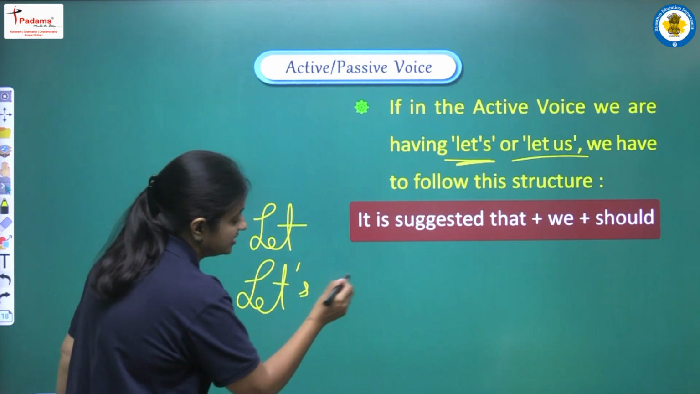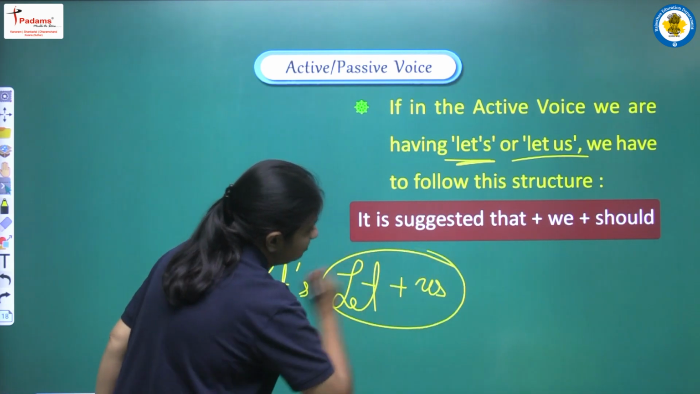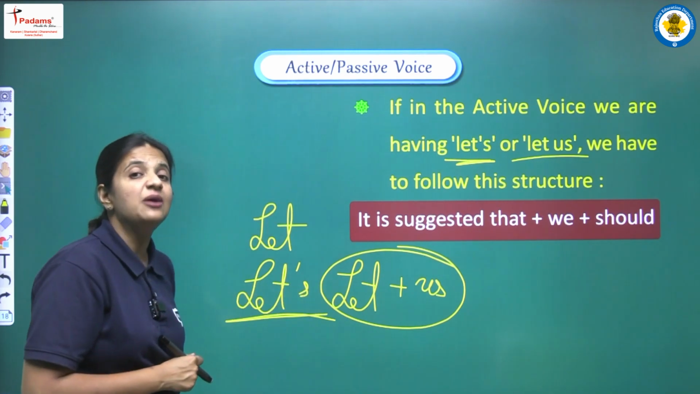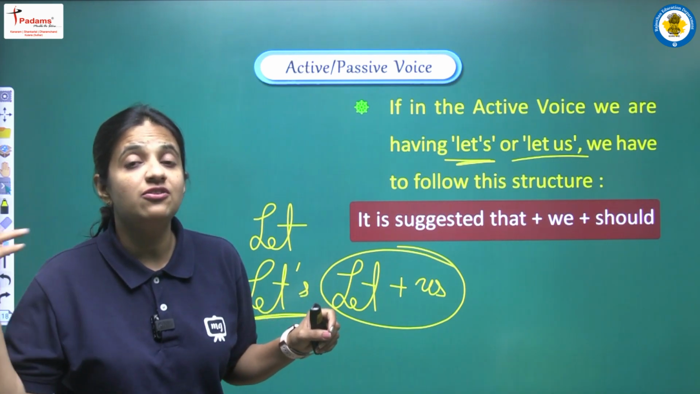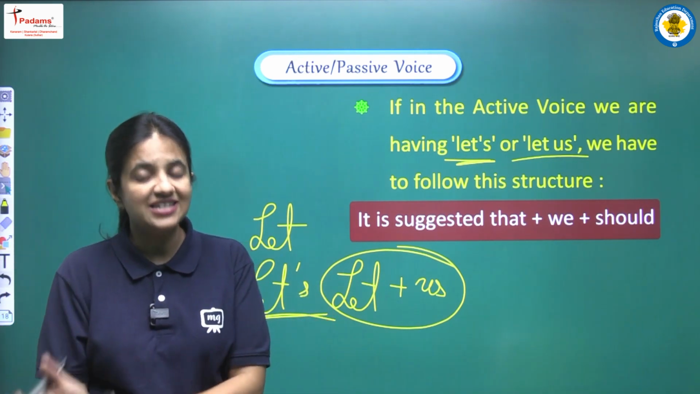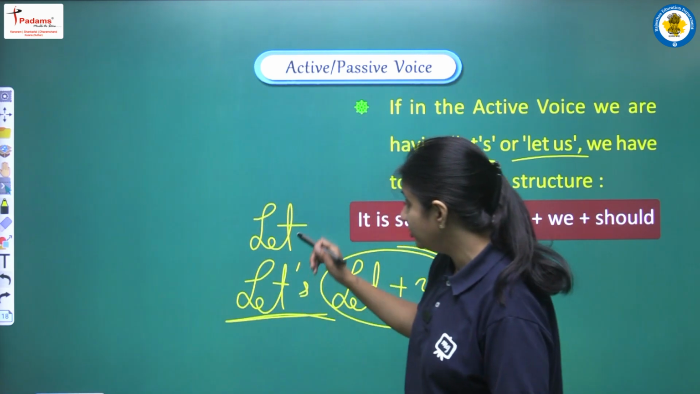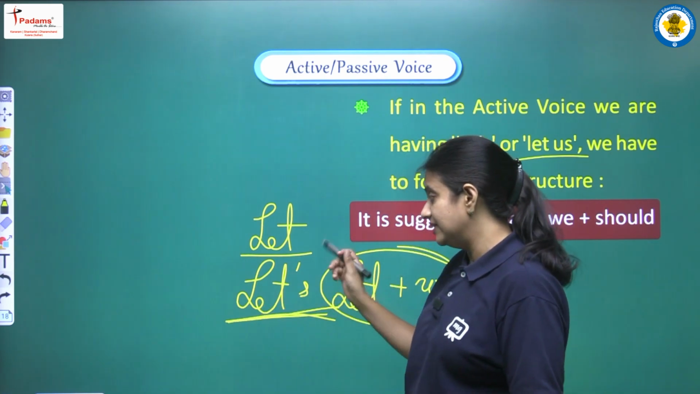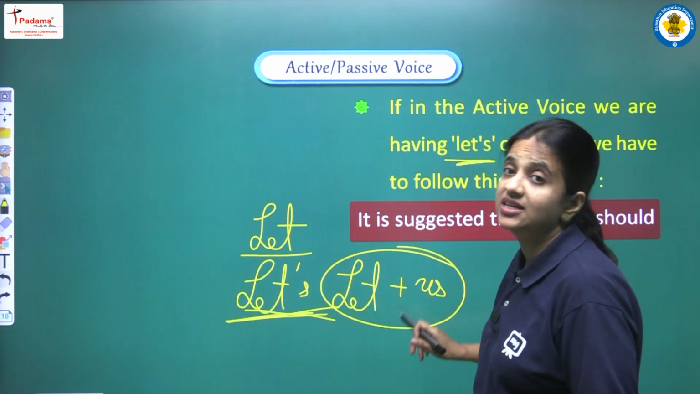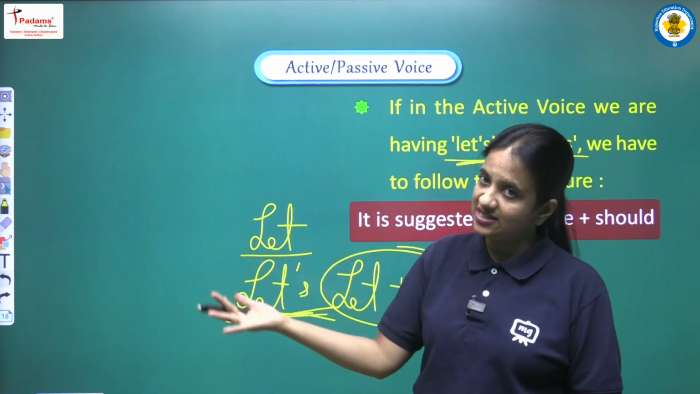So what is lets? Lets means let plus us. Let plus us we write in short as lets. So if it is only let, then we have to follow the formula that we have already discussed. But if we are having lets, okay students, don't get confused, these are two different things. Let is a different thing and lets is a different thing, because lets means let plus us. So if it is let, there is a different structure, that we have discussed already.